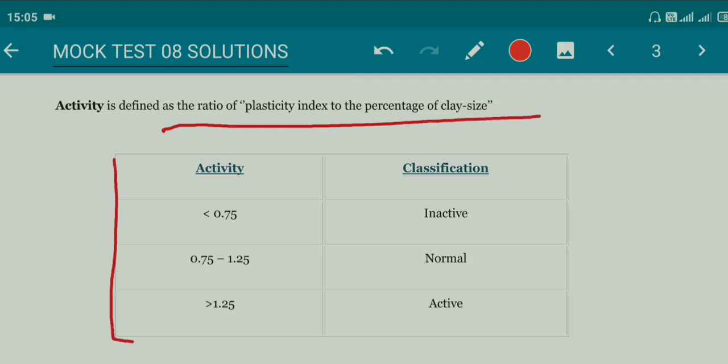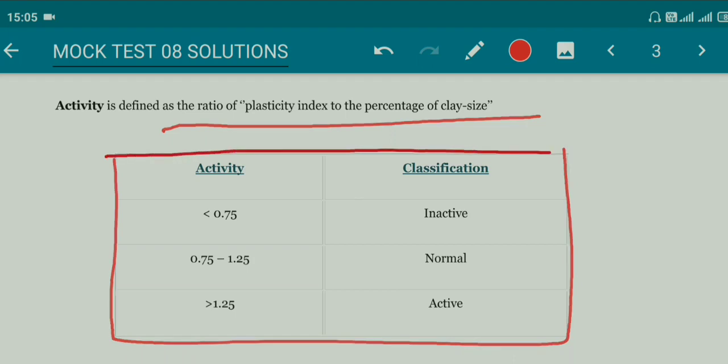By this chart you can classify a soil based on its activity. So if the activity is less than 0.75, then we can say that the soil is in inactive state. If the activity is in between 0.75 to 1.25, it is normal, and if the activity is greater than 1.25, it is in an active state.